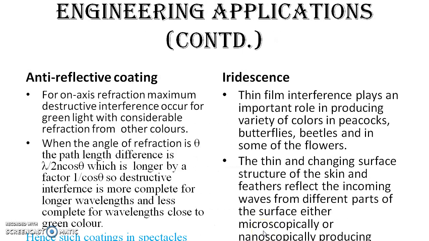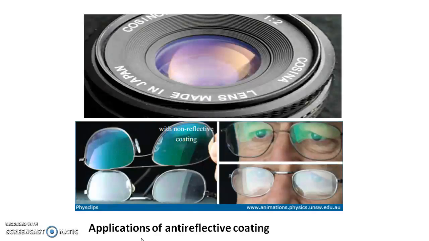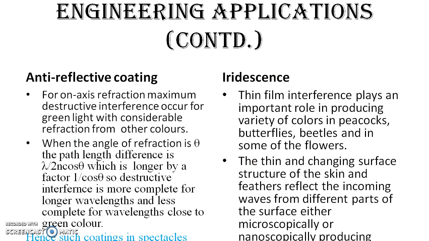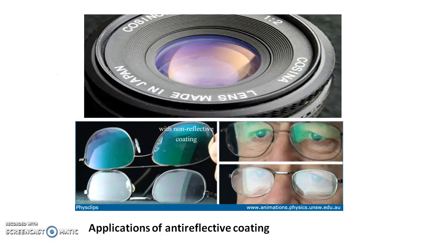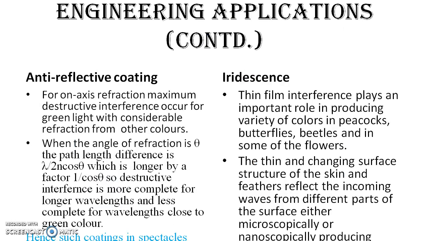Now, if we study very extensively the phenomenon of anti-reflective coating, what we observe is that for on-axis refraction, maximum destructive interference occurs for green light, with considerable reflection from other colors.